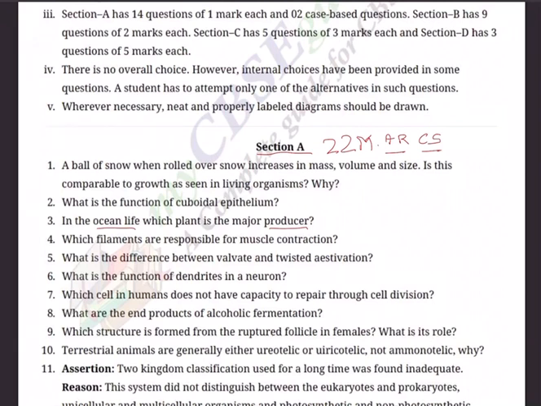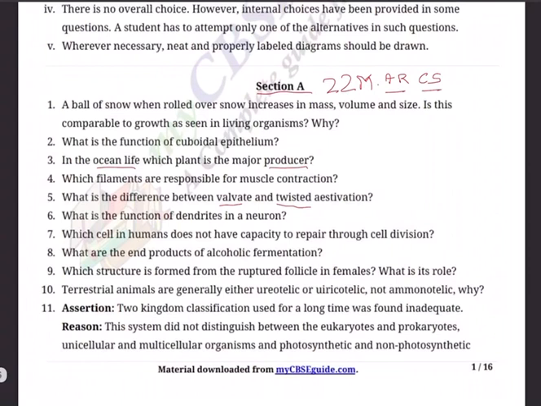Question 5. What is the difference between valvate and twisted aestivation? Next, question 6. What is the function of dendrites in a neuron? Question 7. Which cell in humans does not have capacity to repair through cell division? Question 8. What are the end products of alcoholic fermentation? You know there are 2 types of fermentation. Here it is asking alcoholic fermentation.